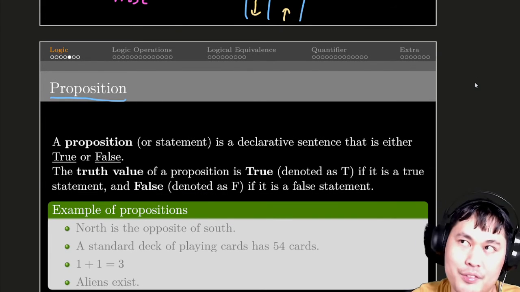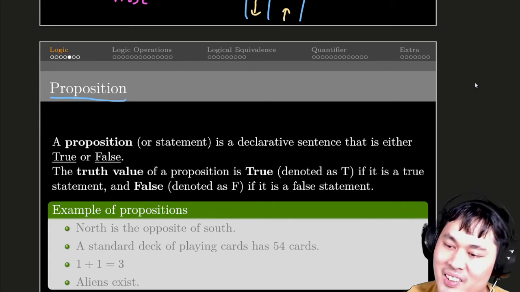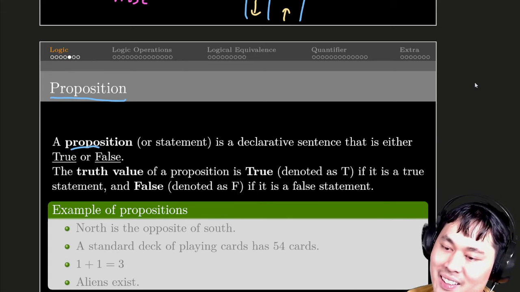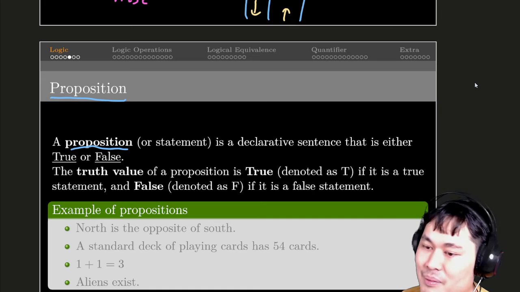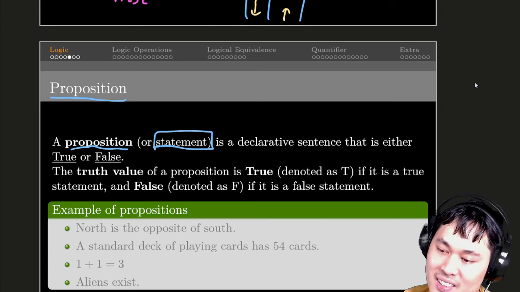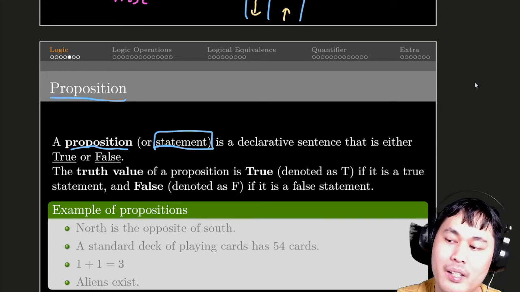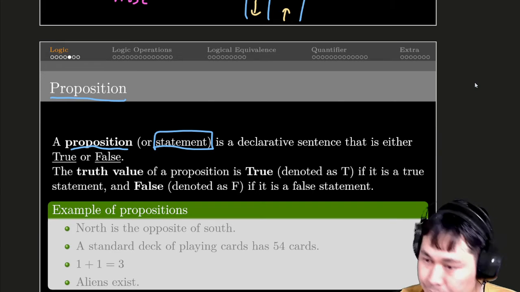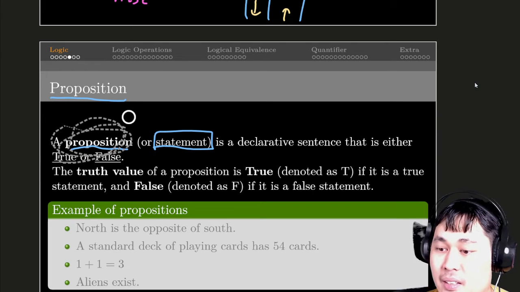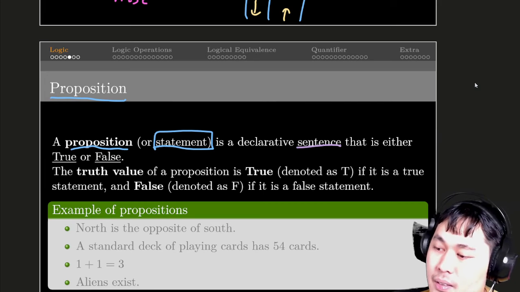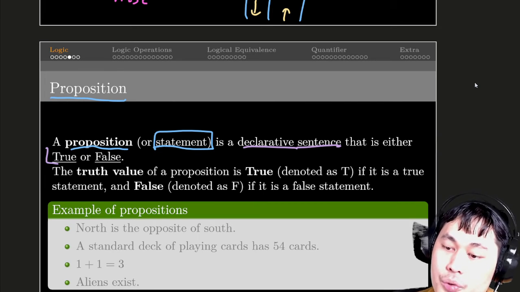You don't have to remember this word because we're going to discard that pretty soon. But it's just a statement or a sentence or something people claim. And if it's a statement, then it's either true or false.